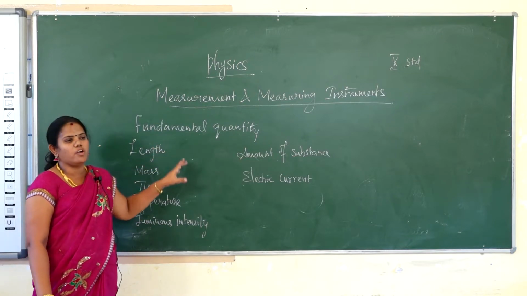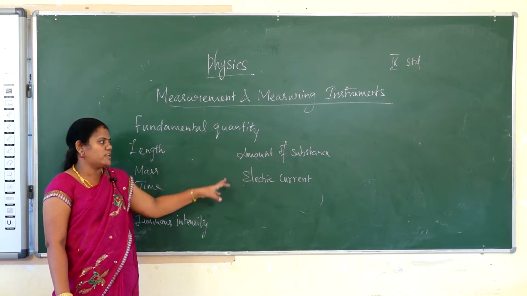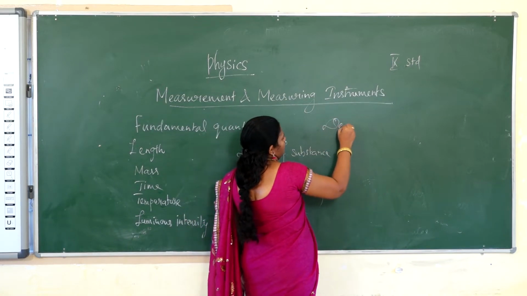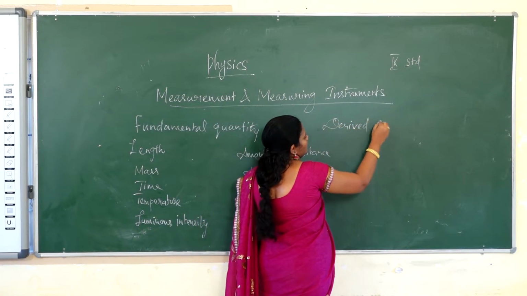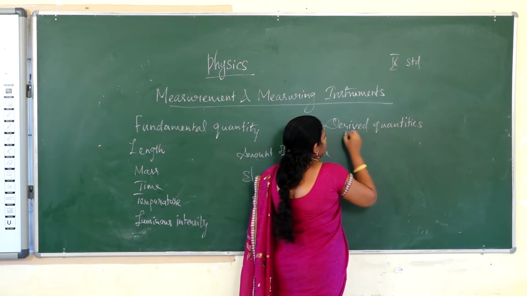Fundamental quantities cannot be expressed in terms of any other quantities. They are called the basic quantities. The second kind is derived quantities. What are derived quantities? They are derived from the fundamental quantities.